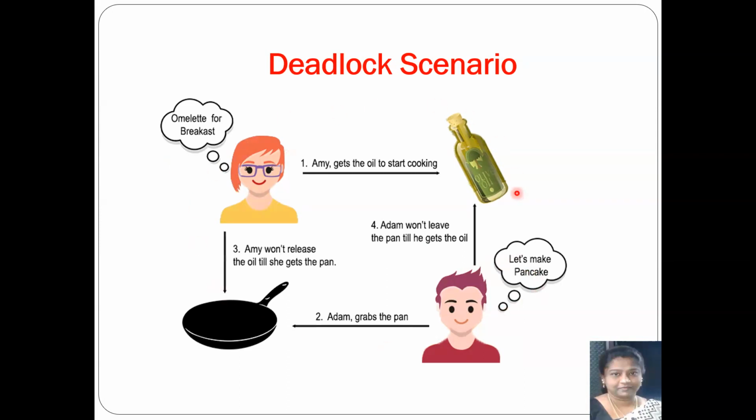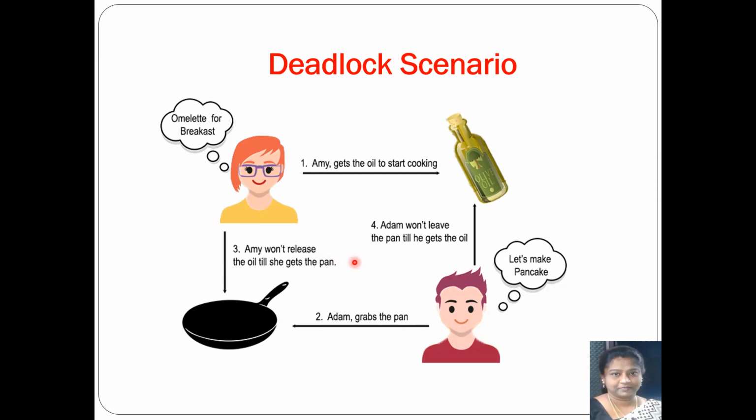If you look at this scenario, we can conclude that neither Amy nor Adam will be able to make the omelette or the pancake for their breakfast. Why? Because each one is holding one item and waiting for the other, which is being held by the other person, and they are refusing to release it. This kind of scenario is called a deadlock. Why do we call it a deadlock? Because neither Amy nor Adam is able to complete their task. So this is an example of a deadlock.